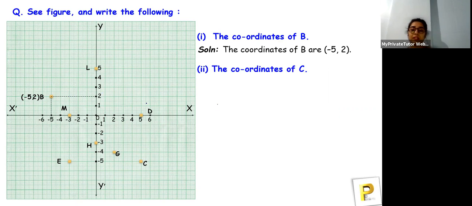Okay, so let's find the next coordinates. Guys, be ready to answer: what will be the coordinates of C? Tell me, what are the coordinates of C? Come on, quickly. Okay, Pradeep has answered, Arfan has answered.